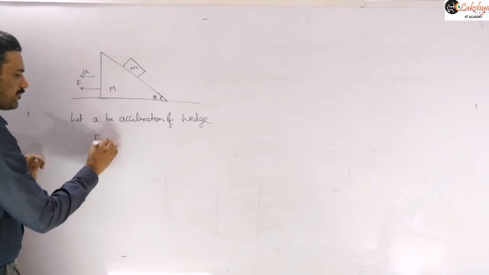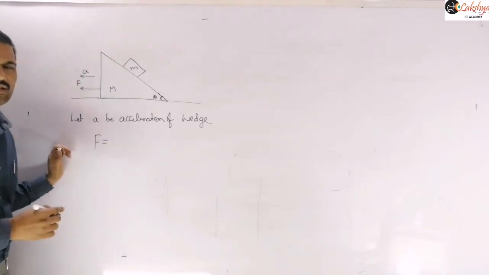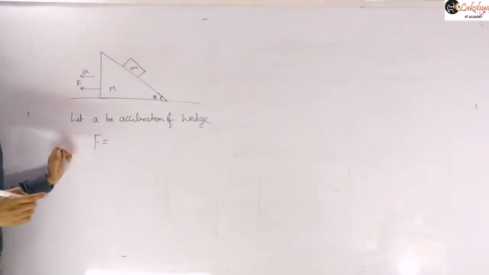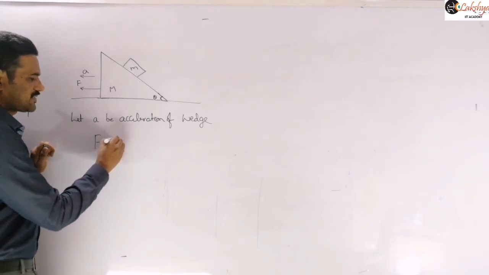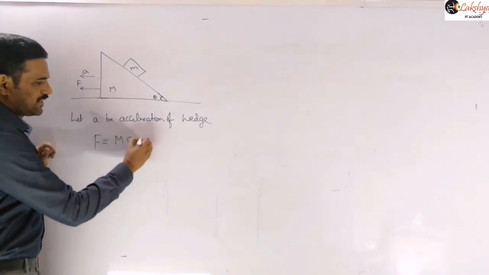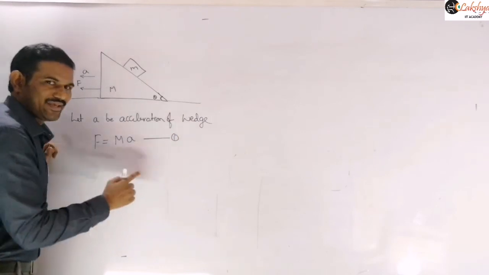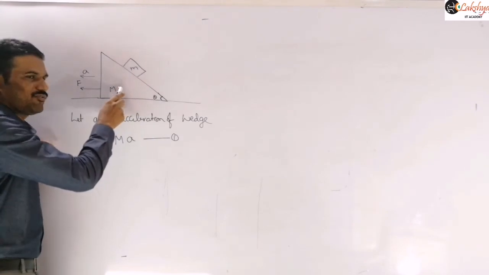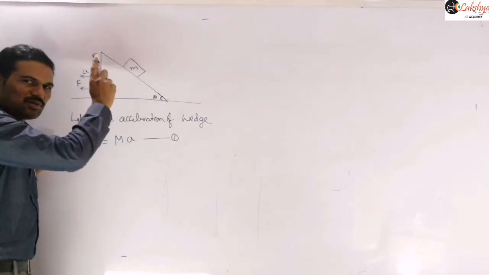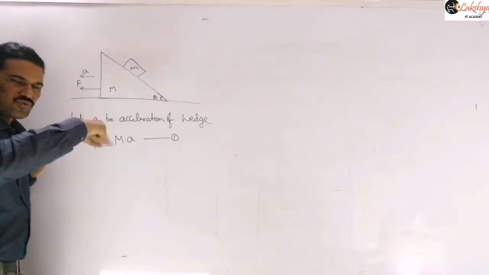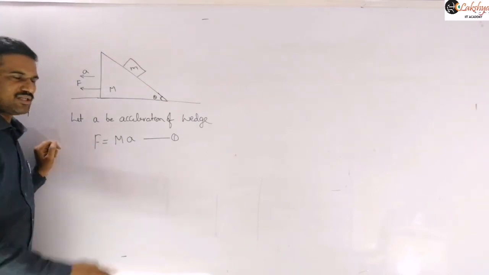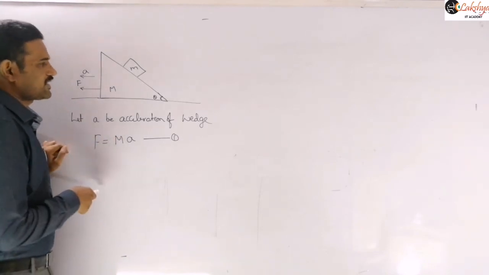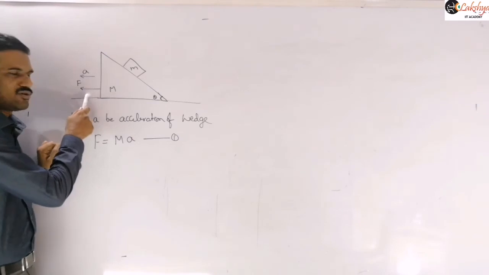And therefore, similar to our previous problem, now the force to be applied we can write as M into a only. We should not include the small m, because this small m is not traveling along with this wedge. In the previous problem it is traveling along with the wedge, so the total mass of the system was M plus m, and there we mentioned the force as M plus m into a. But here only this M will move under the action of this force.